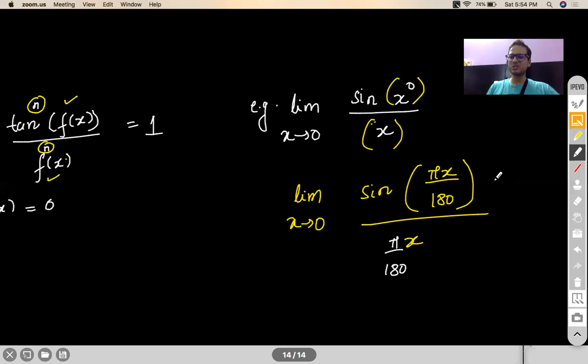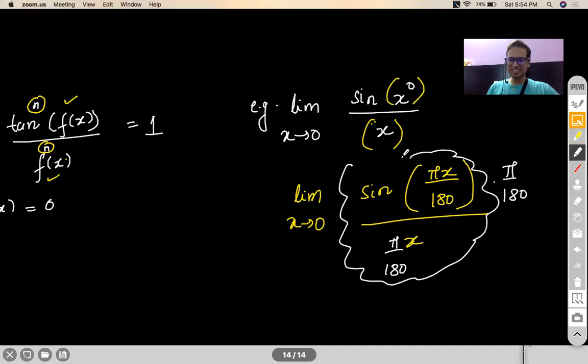So for that, I need to multiply by pi by 180. Then I can say this answer is going to be 1. So 1 into pi by 180, answer will be pi by 180. Okay, so it will not be 1. So please be careful with this.